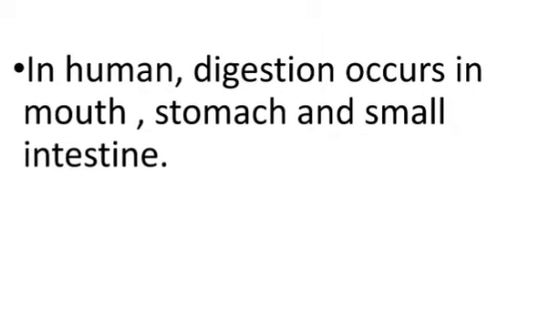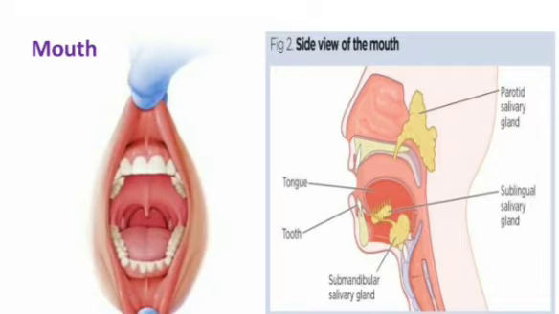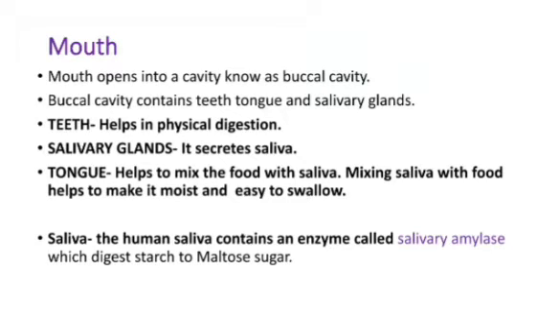Now, in humans, digestion occurs in the mouth, stomach, and small intestine. These are the three parts of our digestive system where digestion occurs. So, first of all, we'll talk about the mouth. The mouth opens into a cavity. That cavity is called the buccal cavity.